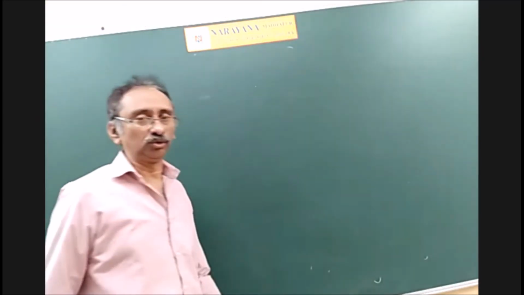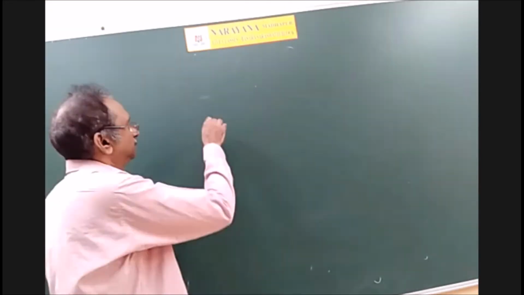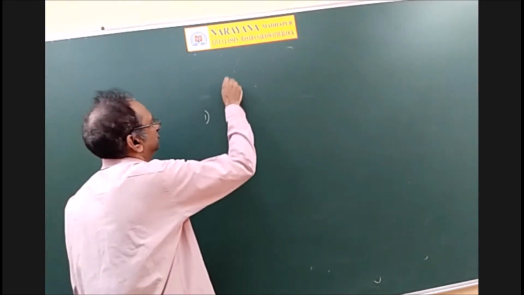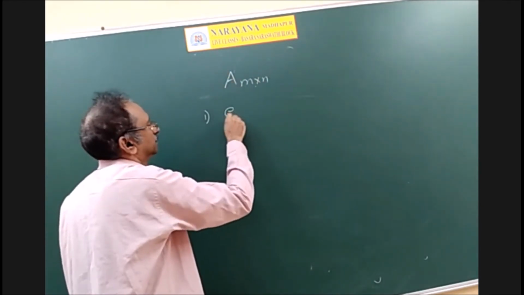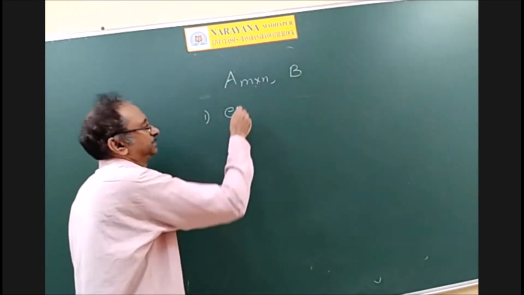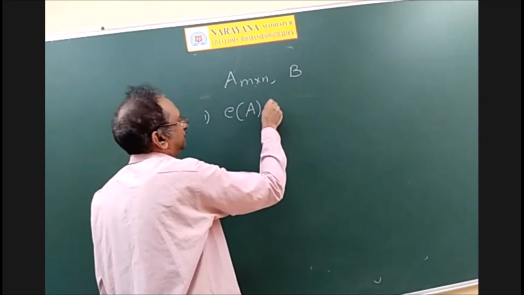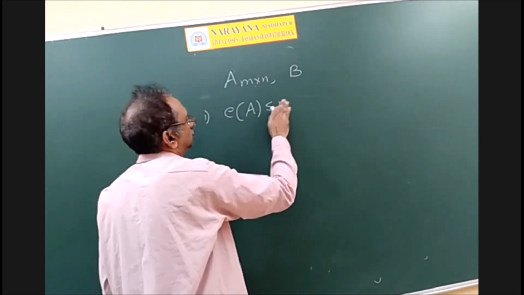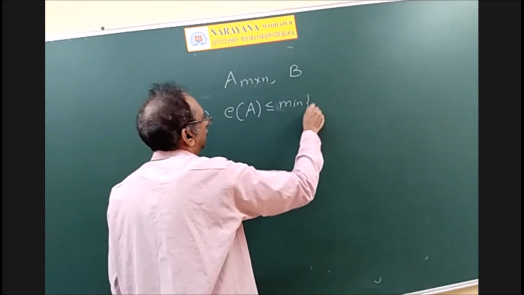Before going to do the problems, let us write some properties of rank. Rank of a matrix was already discussed. Some properties of rank: A is a matrix of order m by n, and B is also another matrix. Then the rank of A is less than or equal to m and less than or equal to n, that is, the minimum of m, n.